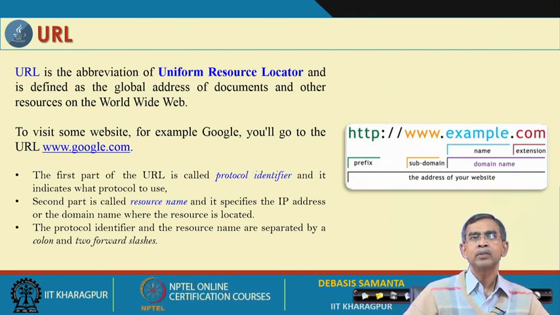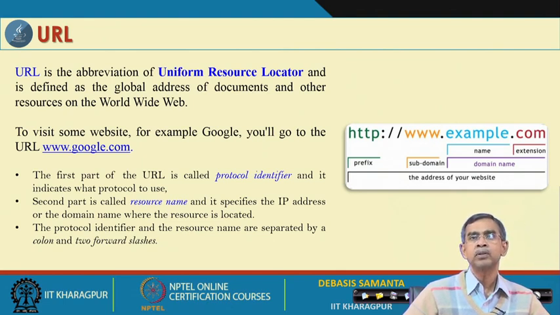Anyway, in addition to this, which is called the location of a particular file, there is also another part called the protocol. Which protocol should be used in order to access that document is specified by that. For example, HTTP is a protocol, followed by the resource name.